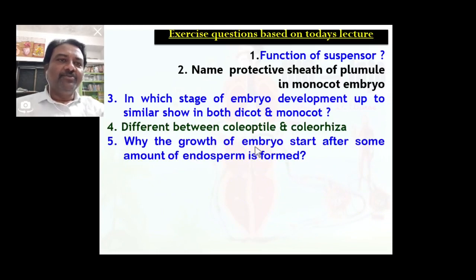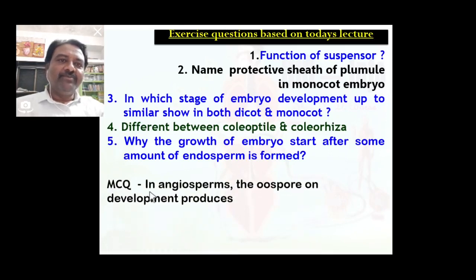Why does the growth of embryo start after some amount of endosperm is formed? Because nutrition is provided from the endosperm, so some nutritious material is needed for development of the embryo, so some amount of endosperm is formed, then embryo growth starts.